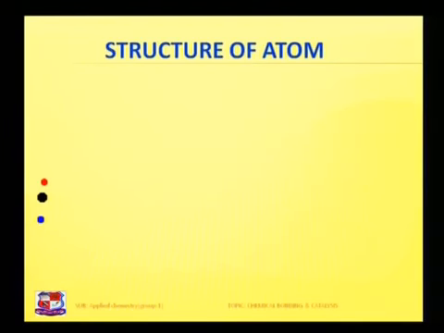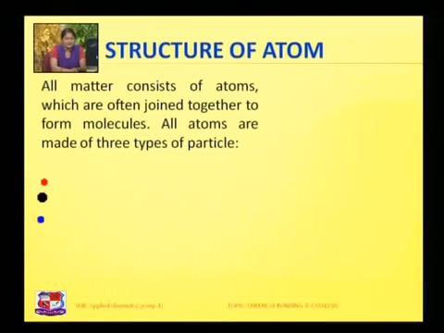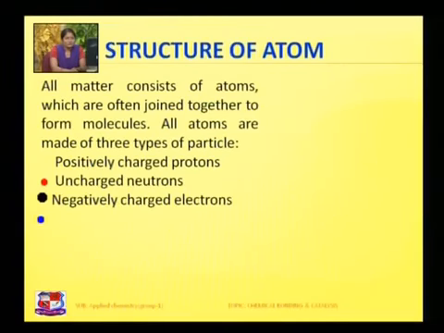Now, what is the structure of an atom? Matter consists of atoms which are often joined together to form molecules. All the atoms are made up of three fundamental particles. First, positively charged protons; second, uncharged neutrons; and third, negatively charged electrons.